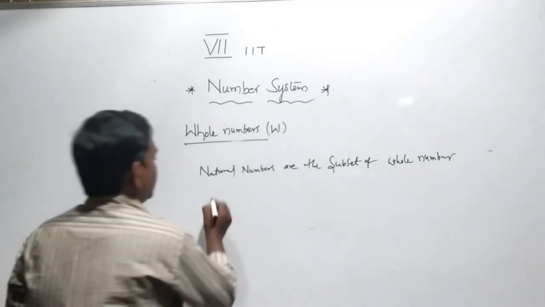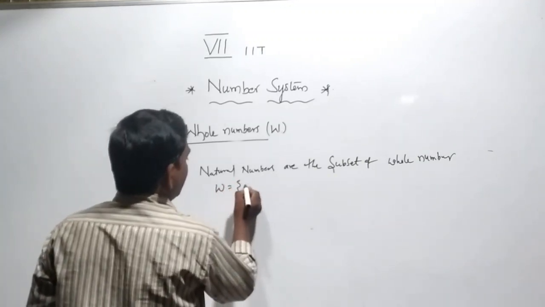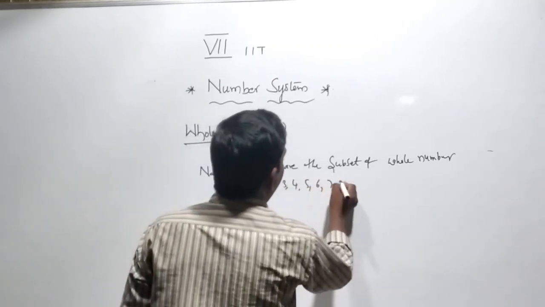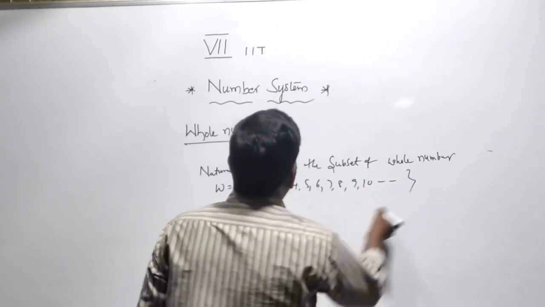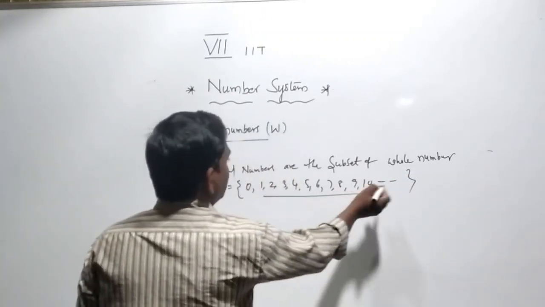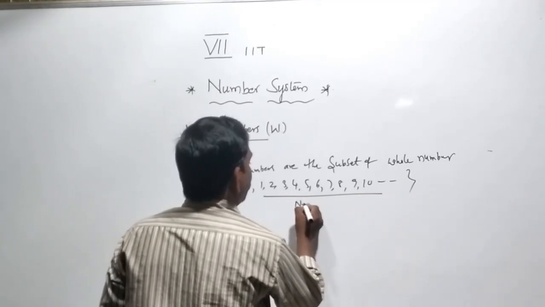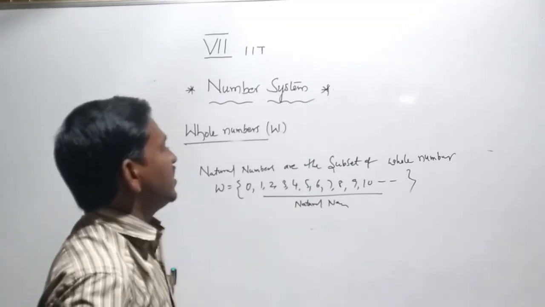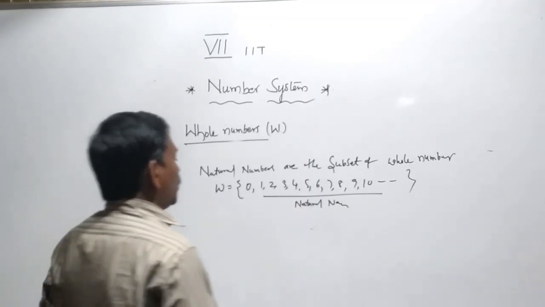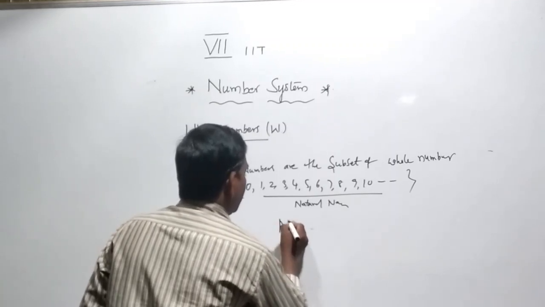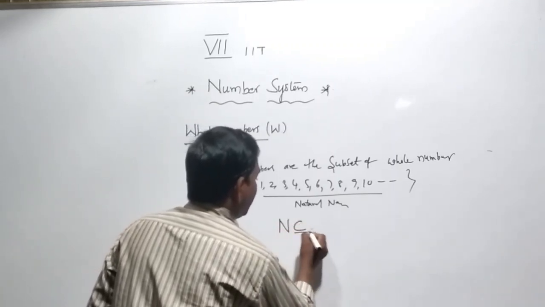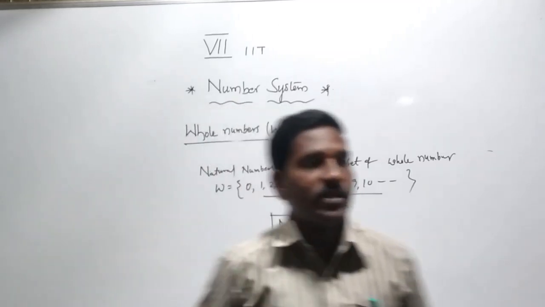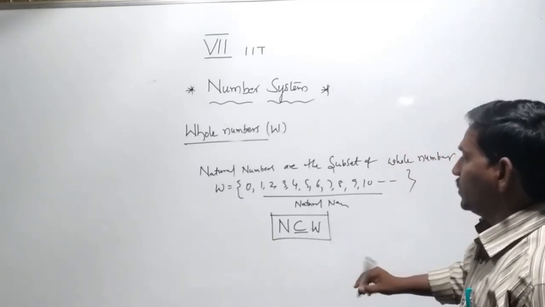The set of whole numbers is equal to 0, 1, 2, 3, 4, 5, 6, 7, 8, 9, 10, and so on. Here from 1 and so on are natural numbers. So we can say that natural numbers are the subset of whole numbers. We can show that symbolically: natural numbers are a subset of whole numbers.